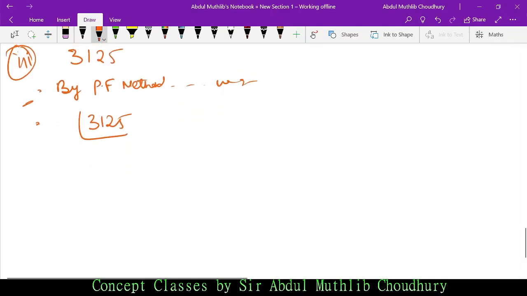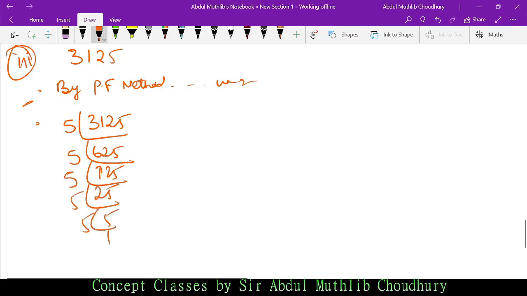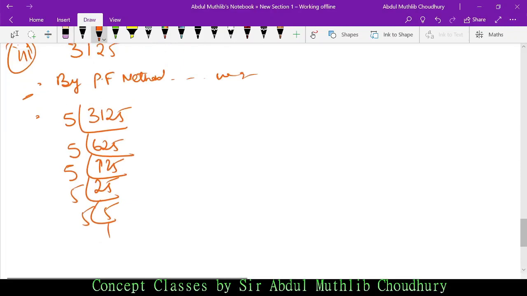So 3125. When you factorize it first by 5, you would derive 625, then 125, then 25, then 5, and then 1. All right. See, for a number to be a perfect cube, every factor has to appear how many times? 3 times, isn't it?